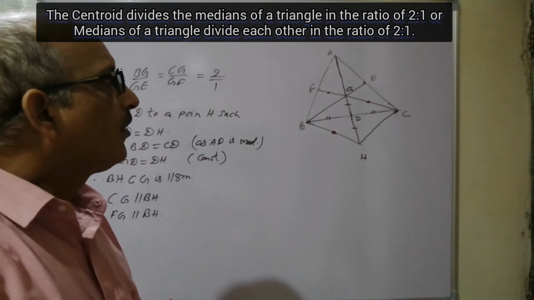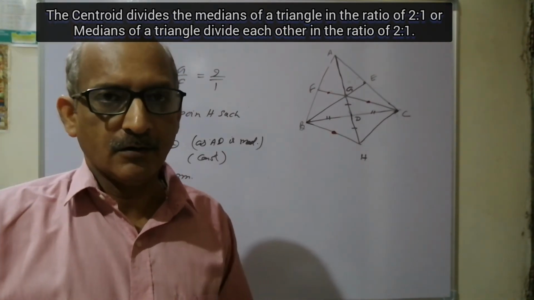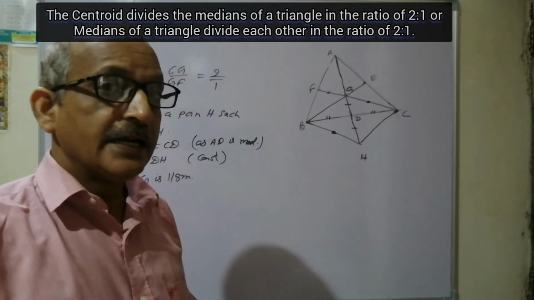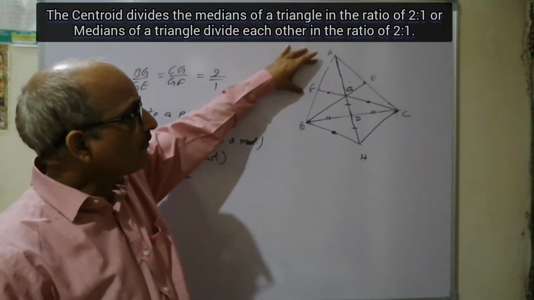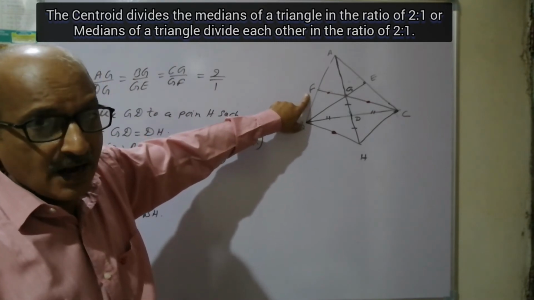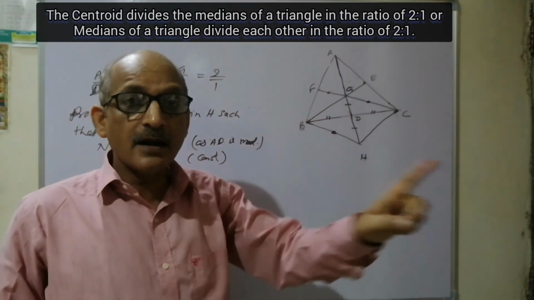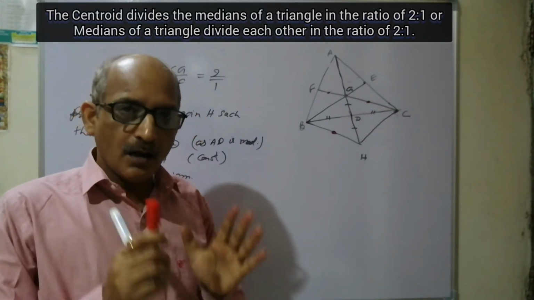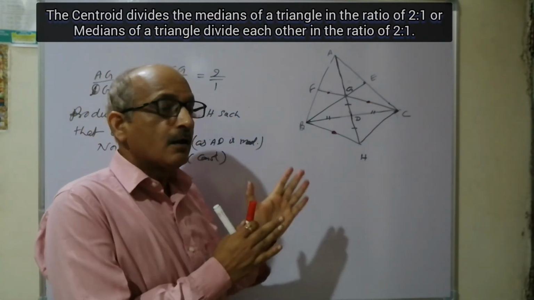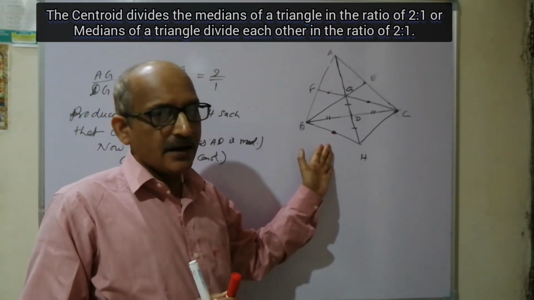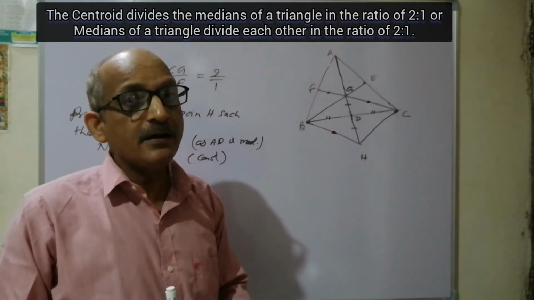Again, come to the converse of the midpoint theorem. What does it say? A line drawn from the midpoint of one side of a triangle parallel to another side meets the third side at its midpoint.